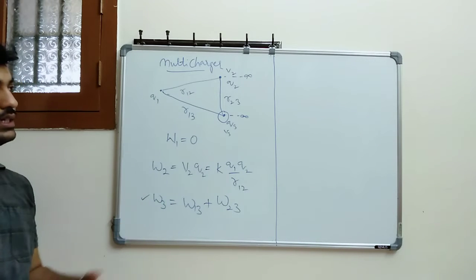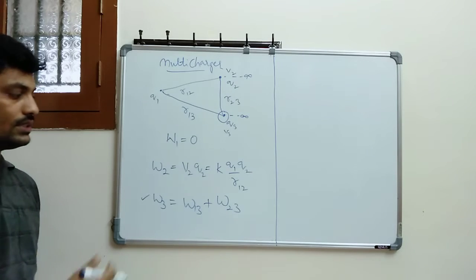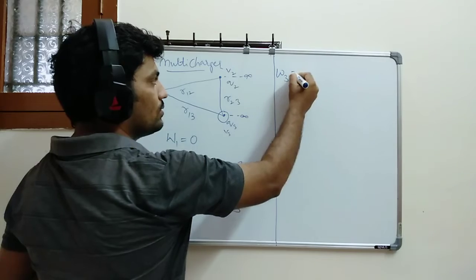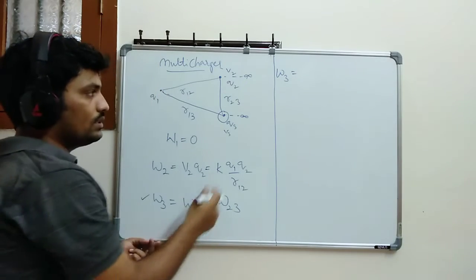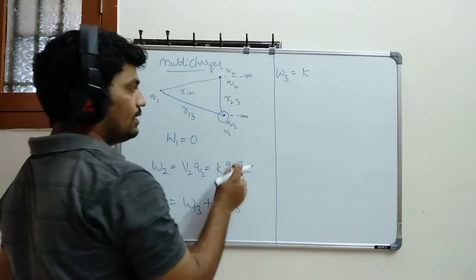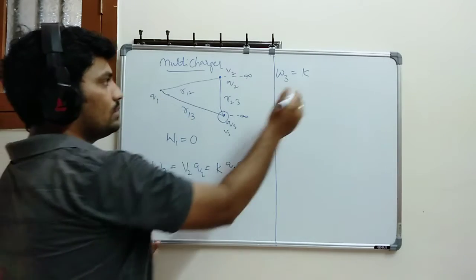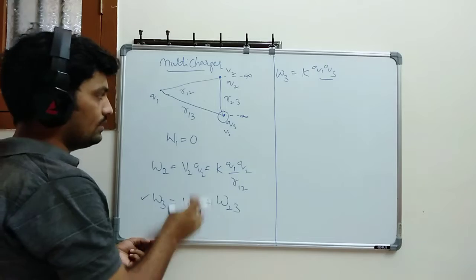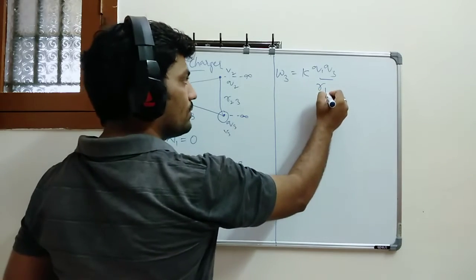Now, whenever I am writing W3, what is the effect? If I substitute the value, W3 is equal to, this is 1 to 3. So I can write K directly like this. What is the charge here? K into Q1 divided by Q3, and you know already the distance between them is R13.